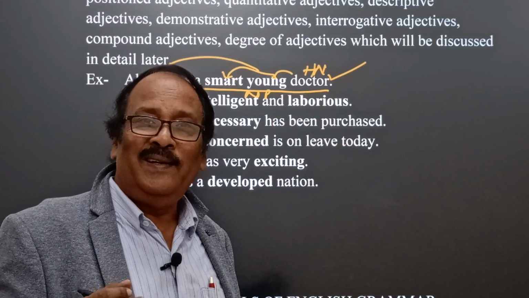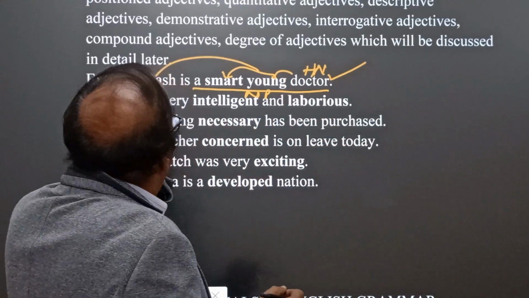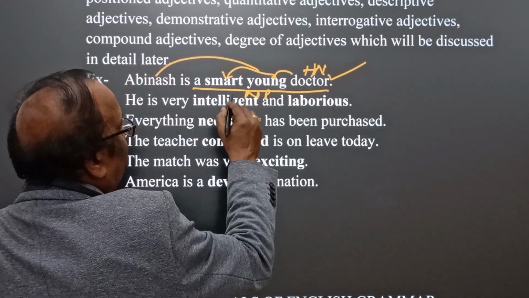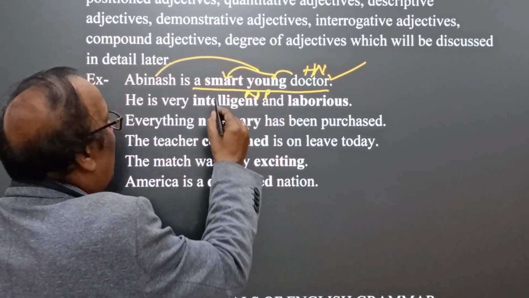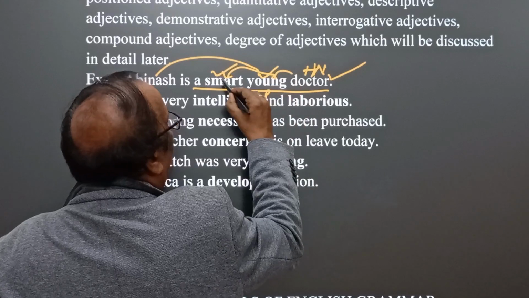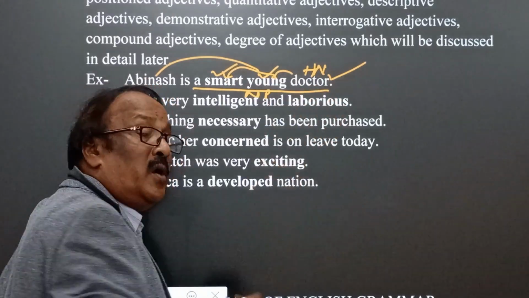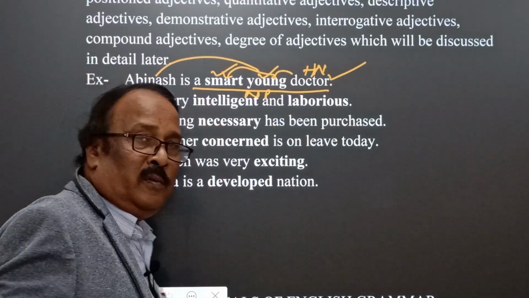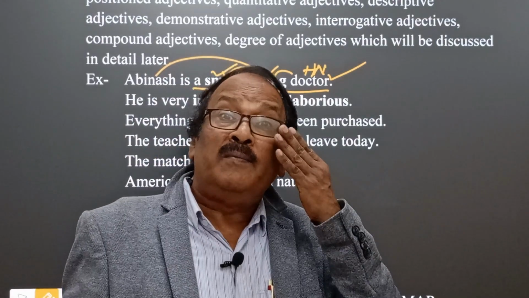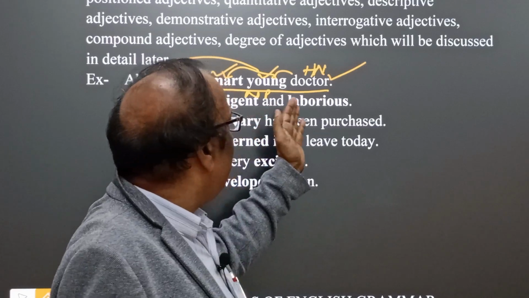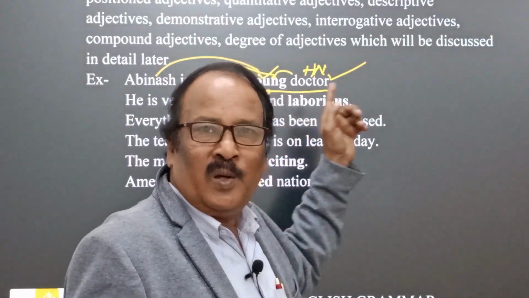This is the quality of Avinash, who is a doctor. And Avinash is also not old, but young. Here smart and young both qualify the doctor with the help of the article a. A smart young doctor. See, listen here, we find how adjective plays a very interesting way to describe Avinash.